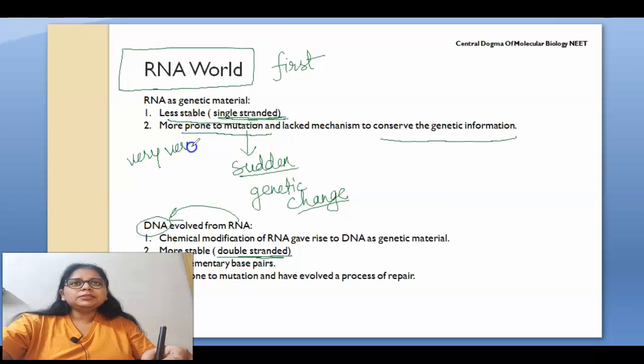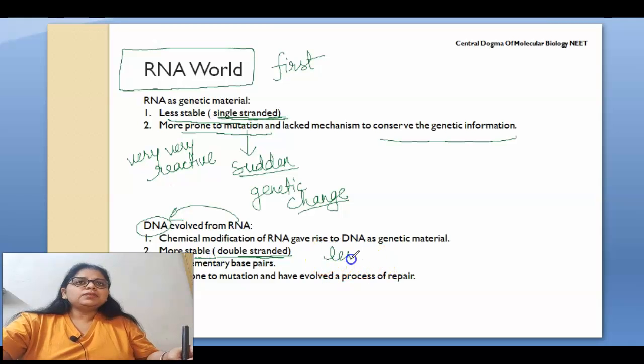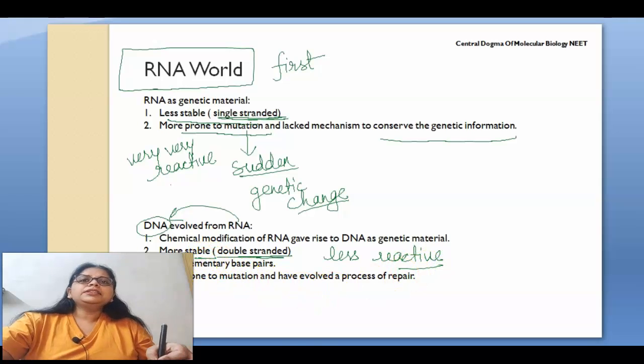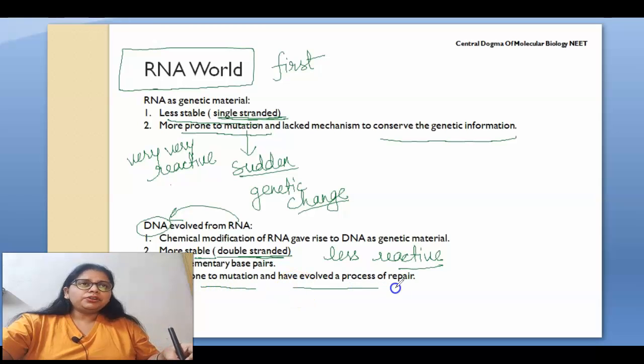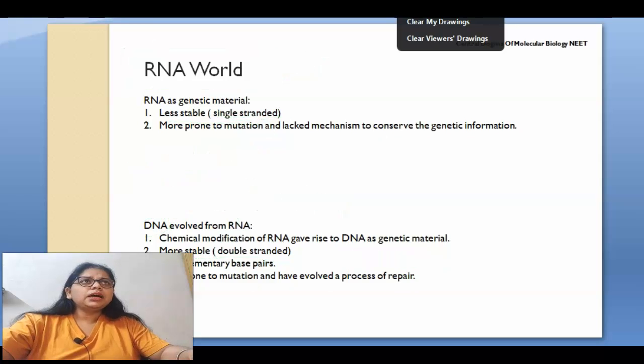You can add this point here. Whatever is stable is less reactive, and whatever is less stable is more reactive. And if I talk about DNA, it is more stable, and that is why it is less reactive. And complementary bases are present. Due to the double stranded nature, it is more stable and less prone to mutation and has evolved a process of repair. So this is all about the RNA world.